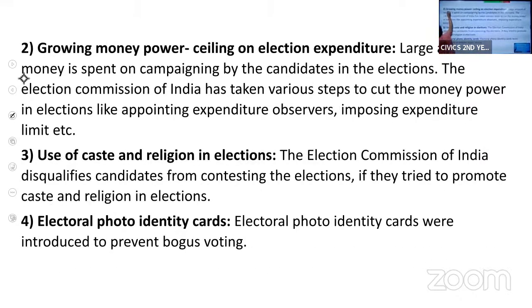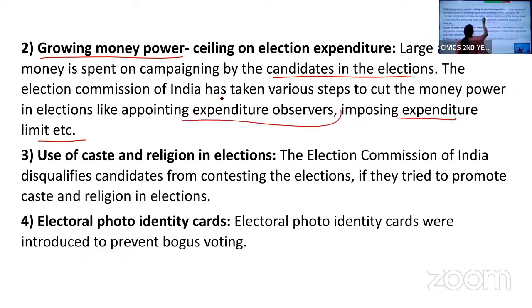Then growing money power. It is noticed that a large amount of money is spent on campaigning by the candidates during the elections. So the Election Commission has taken various steps to cut this money power by limiting the expenditure. I told you this in the beginning. The Election Commission has imposed a limit on the expenditure during the elections, and expenditure observers are also appointed.